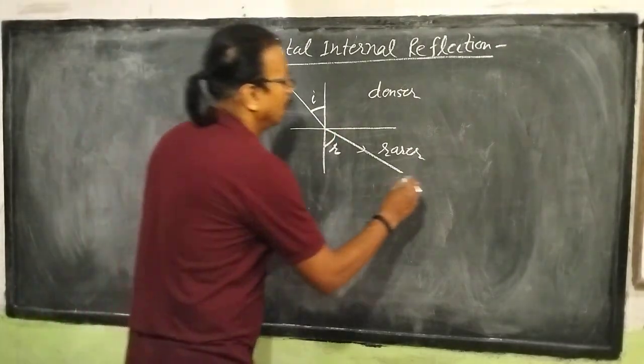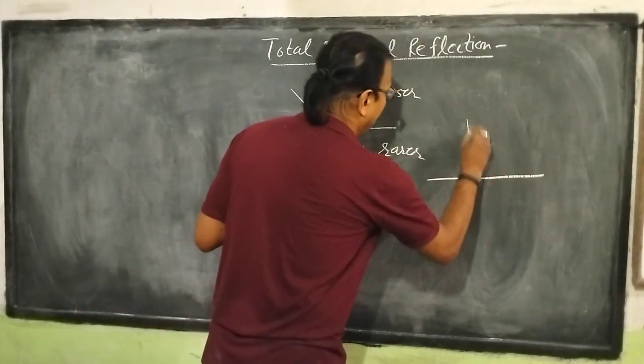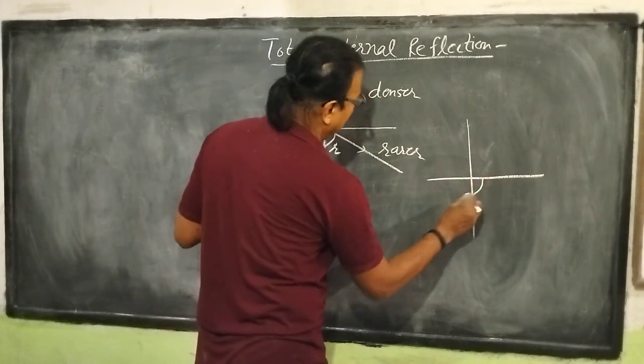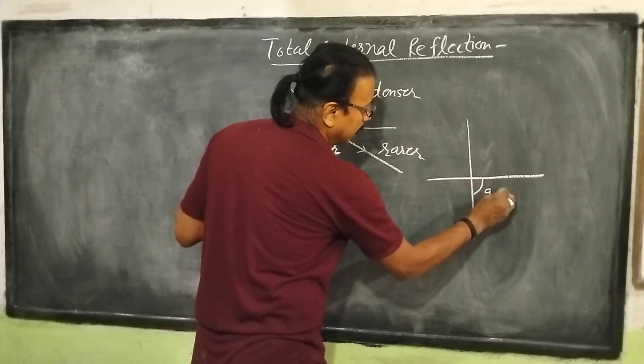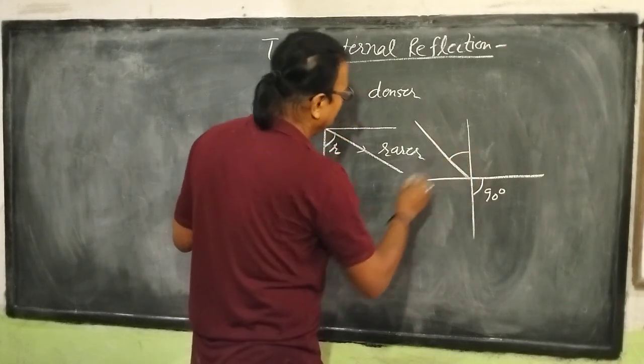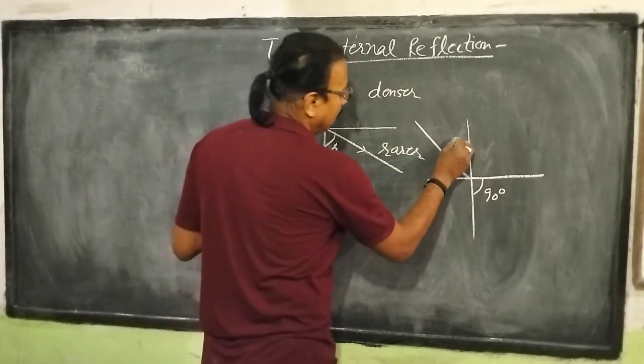When the angle of refraction in rarer medium becomes 90 degree, at that time the angle of incidence in denser medium is called critical angle.